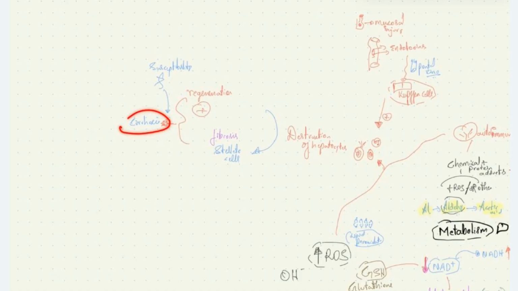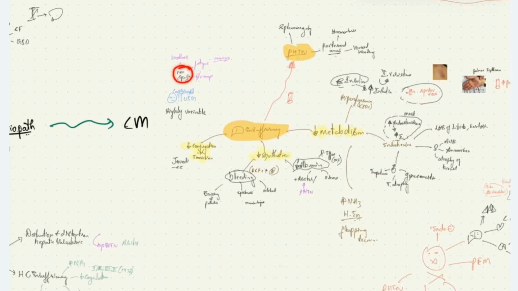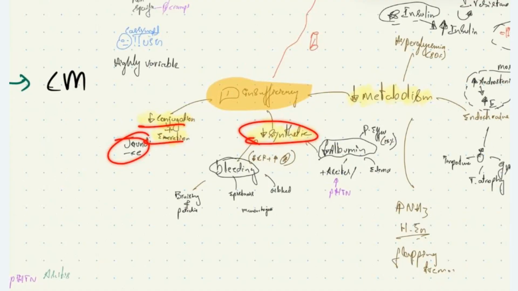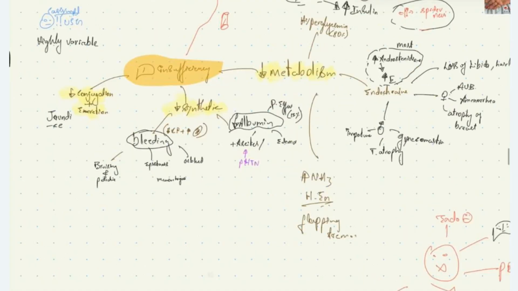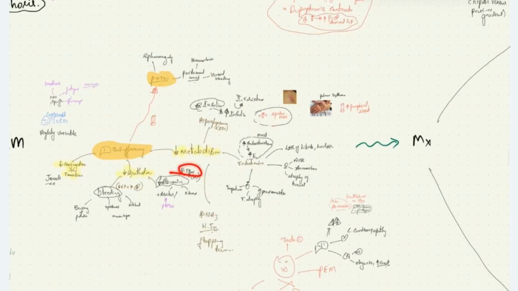So the clinical manifestations, we have non-specific manifestations like weakness, fatigue, muscle cramps, and anorexia. The specific clinical manifestations are due to hepatic insufficiency. Due to reduced conjugation and excretion of bilirubin, we have jaundice. Due to reduced synthetic function, we have bleeding manifestations, and reduced albumin, we have ascites, pitting peripheral edema, and pleural effusion in 13% of patients. Due to reduced metabolic functions, we have increased ammonia, hepatic encephalopathy, and flapping tremor. Endocrine effects are due to increased estrogen level. There will be loss of libido, hair loss, and in females, AUB, amenorrhea, atrophy of breast; in males, gynecomastia, testicular atrophy, and impotence. And there will be hyperglycemia in 80% of patients.